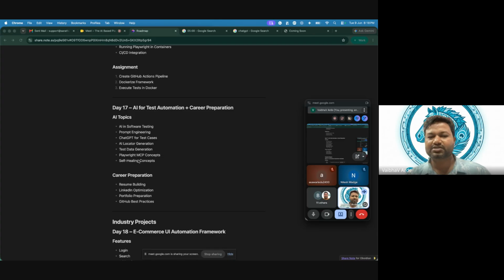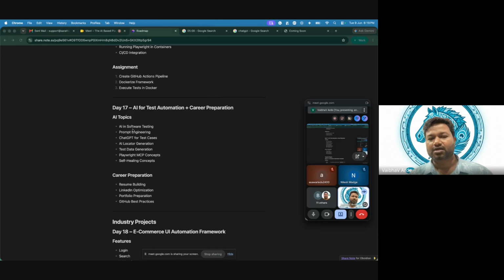See, this last one, the self-healing concept, is good to know, but it is not production ready. We will be covering it, but don't think it will help you all the time. It is still in the beta phase. They have released it, but it is not production ready. I will let you know what MCP is and how to use MCPs. One thing I missed is skills. I will also let you know what skills are and how to use them.